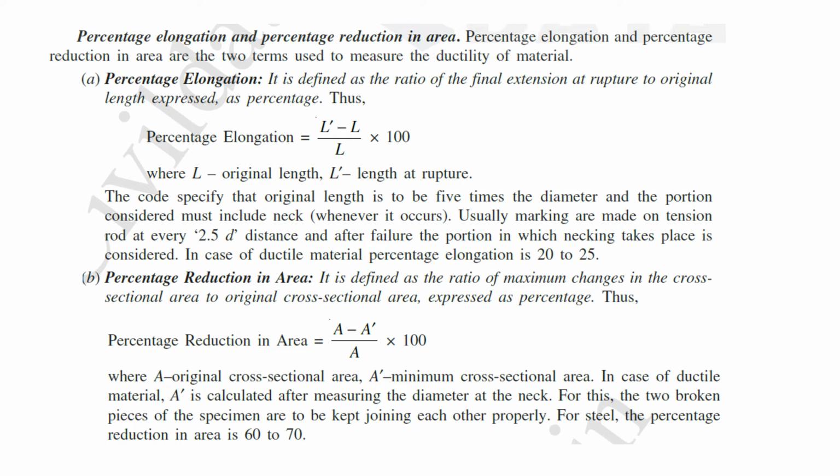If A is the original area and A dash is the decreased area, then the decrease in area is A minus A dash, divided by the original cross section A, into 100. That will give the percentage reduction in area. For steel, the percentage reduction in area is 60 to 75%.